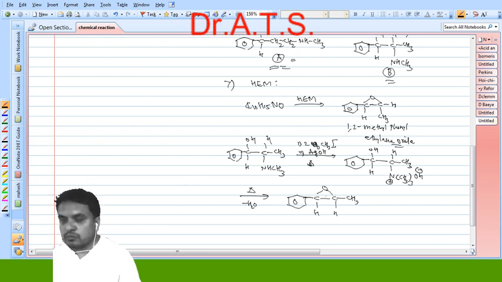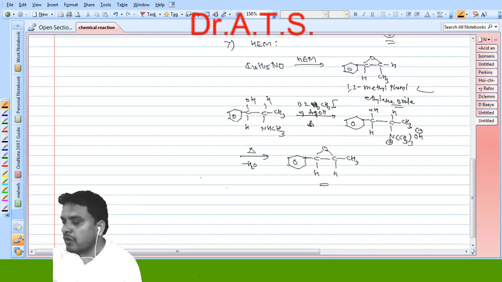So this 1,2 methyl phenyl ethylene oxide is only possible by considering structure B. If we carry out Hofmann exhaustive methylation for structure A, this product is not possible, and whenever we carry out Hofmann exhaustive methylation we get this product only. So this confirms that structure B is the correct structure of ephedrine.